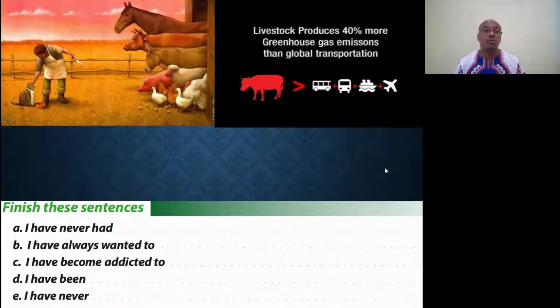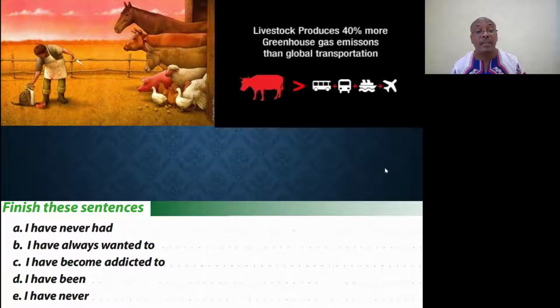Now look at these two pictures. Obviously the second one is about the greenhouse gases produced by livestock. 40% is actually, now we know it's even a little higher than that, maybe 60%. And what about the first picture? What do you see in this first picture?